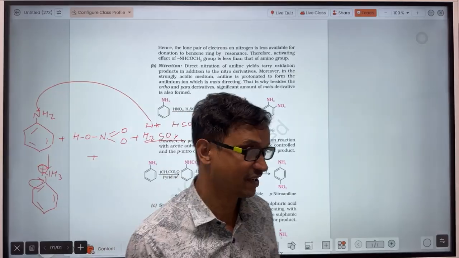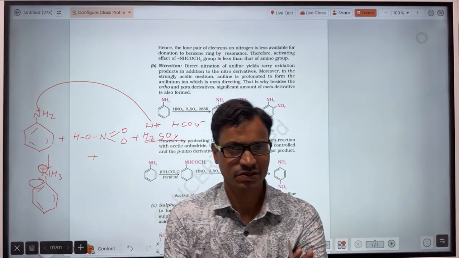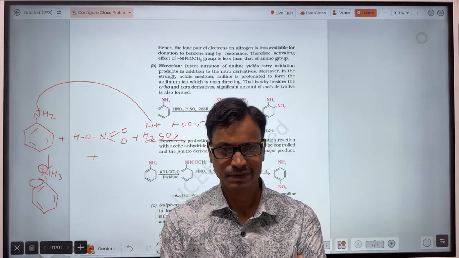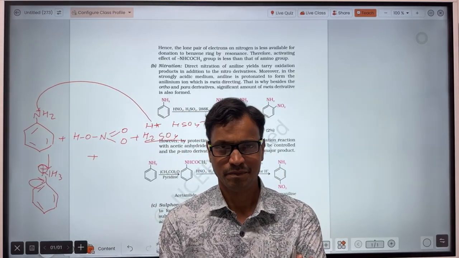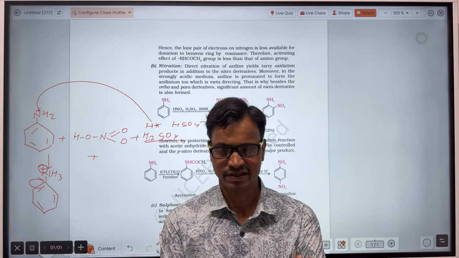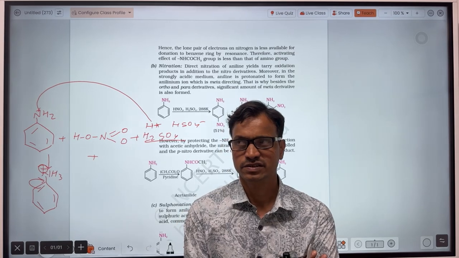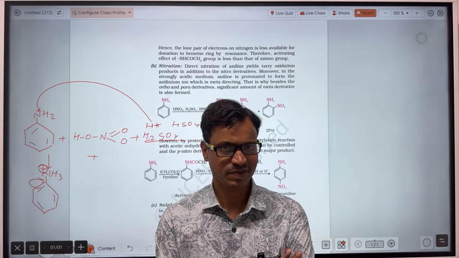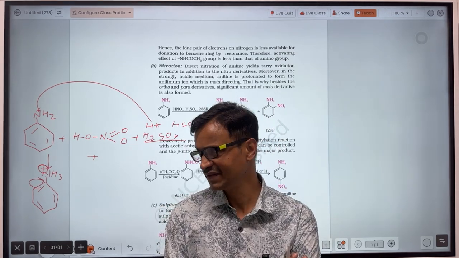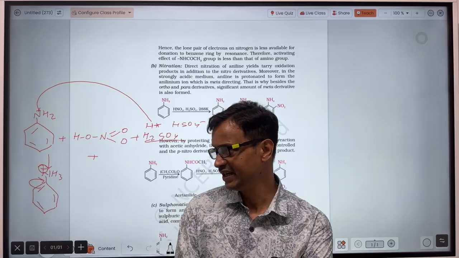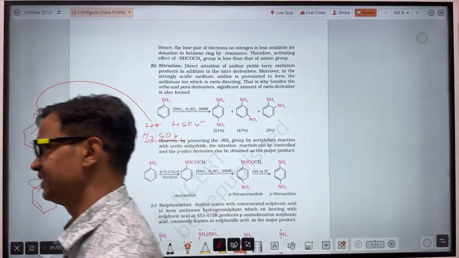So that's the question asked: why during the nitration of aniline is there formation of meta substituted product in significant amount? The answer is that the H plus ion released from H2SO4 combines with NH2 and forms the anilinium ion. This is called the anilinium ion.